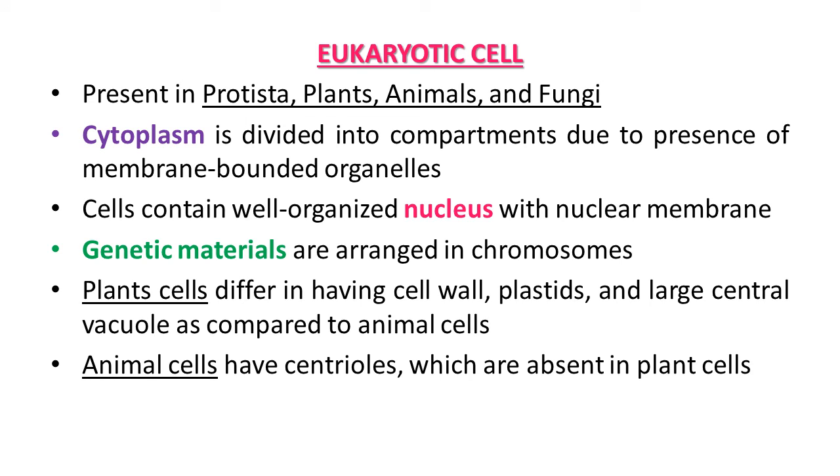Now let's study eukaryotic cell. The eukaryotes include all the protista, plants, animals and fungi. So all higher organisms, either they are plants or animal, are included in eukaryotic cell. In eukaryotic cell, they are having extensive compartmentalization of cytoplasm through the presence of membrane bound organelle, which were absent in prokaryotic cell. In eukaryotic cell they are present.